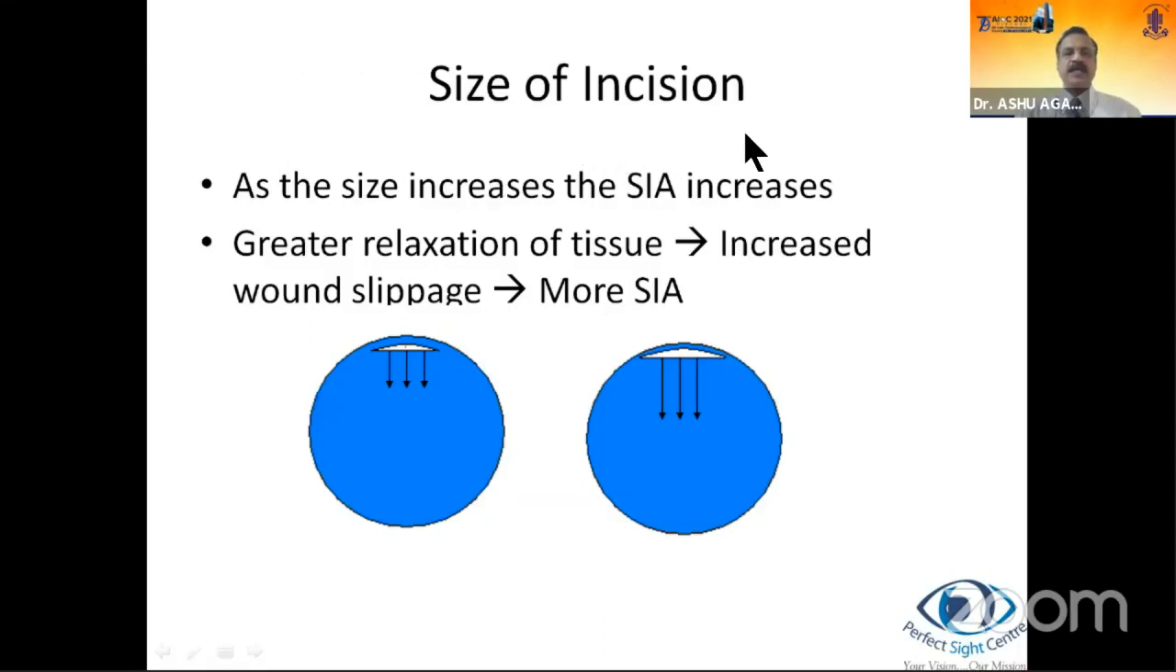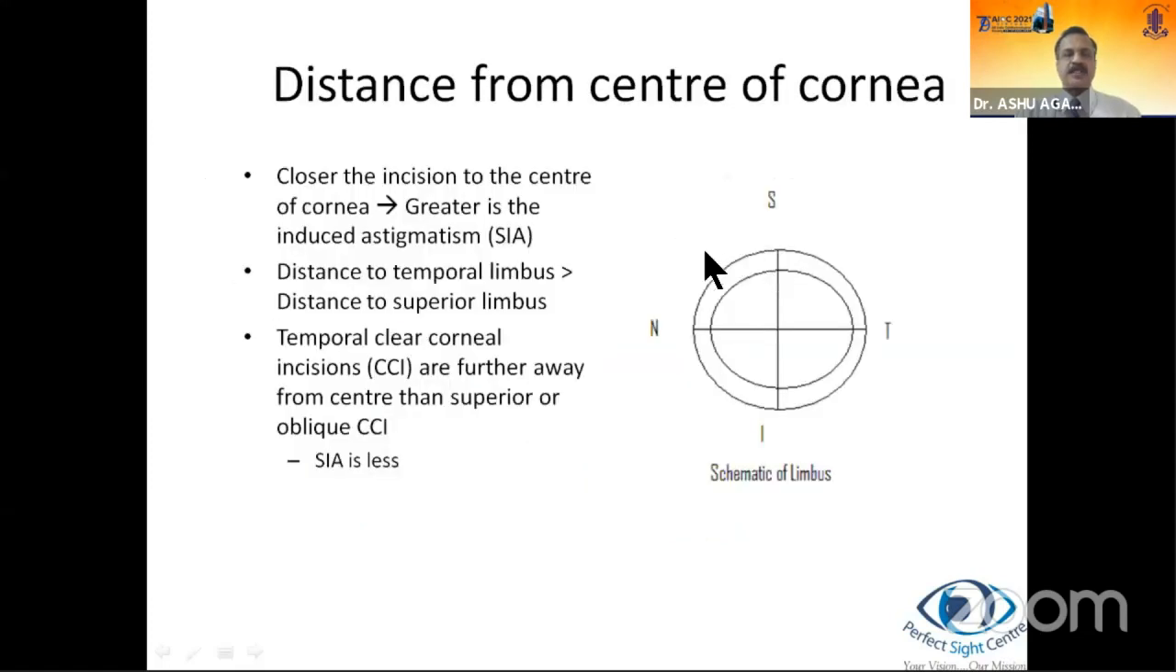So the first concept, size of incision. We know as the size increases, the surgically induced astigmatism increases. Now, why does it happen? Look at these schematic diagrams. This is a smaller size incision. This is a larger size incision. As the size increases, there's greater relaxation of tissue and greater wound slippage, and therefore more surgically induced astigmatism. So if you want to reduce astigmatism in a particular axis, increase the size of the incision, and it will reduce the astigmatism.